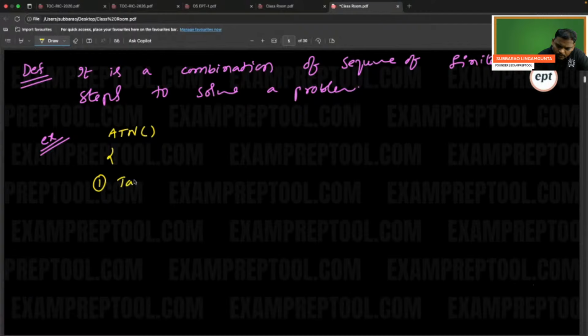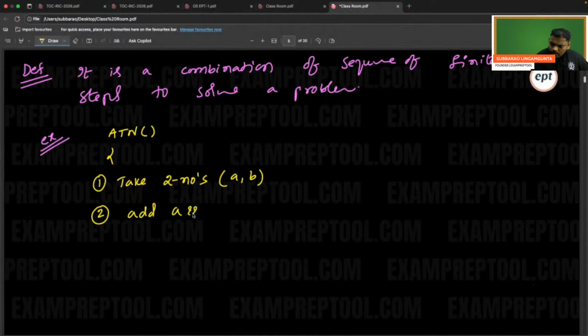First step is take two numbers. Let us assume those are A and B. This is the first step. I'm explaining the algorithm definition with one example. Take two numbers A and B. Second step: add A and B, and store in C.